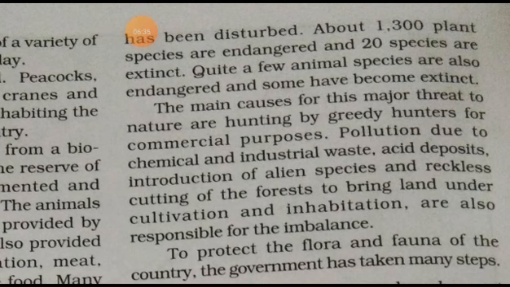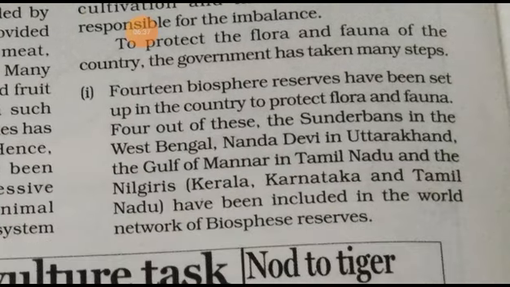First, 14 biosphere reserves have been set up. How many biosphere reserves? They are 14 in number in the country, to protect the flora and fauna.